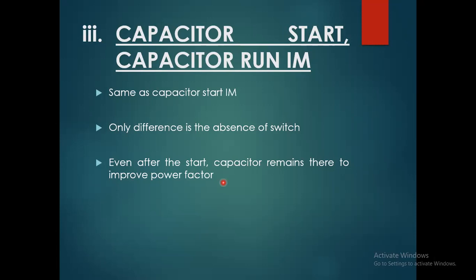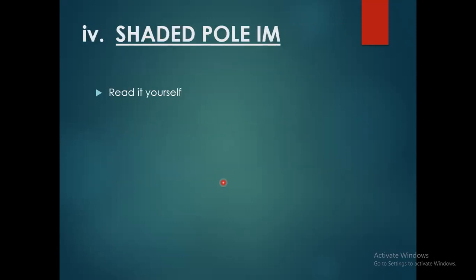It also creates the starting torque and improves the power factor of the induction motor. I was wrong last time, and here I correct myself: a capacitor can be installed to produce starting current, starting torque, and also to improve power factor.